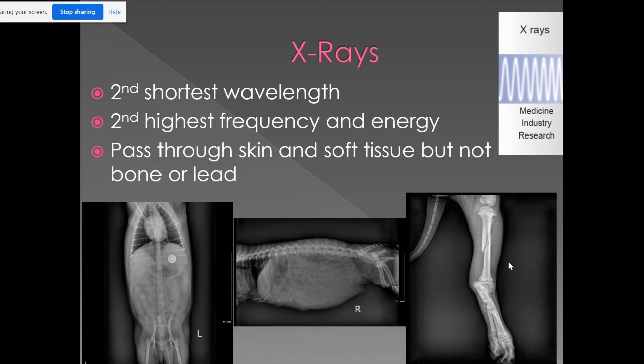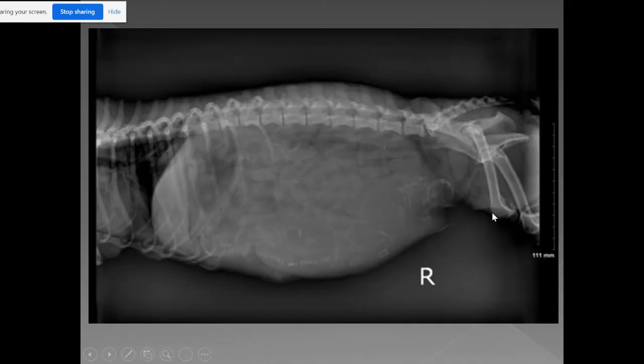So back to this middle image, I actually blew up a picture here. Normally if I was live with you, I would have you guess what's wrong with the dog, so you can be guessing at home until I tell you. But this dog is on its side here. So we have a spine. This is its tail. And these are its legs, and these are its rib cages. That's our liver in here. And this is the abdomen. Not necessarily the stomach, but the abdomen.